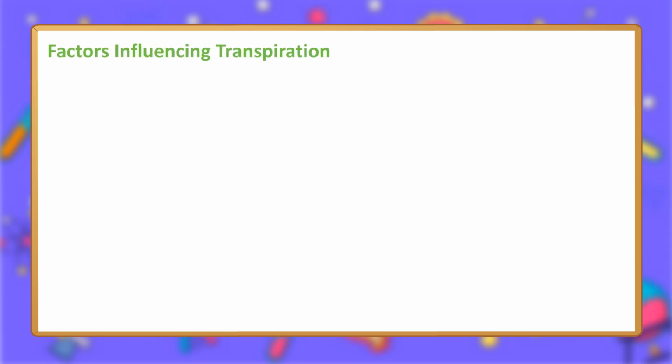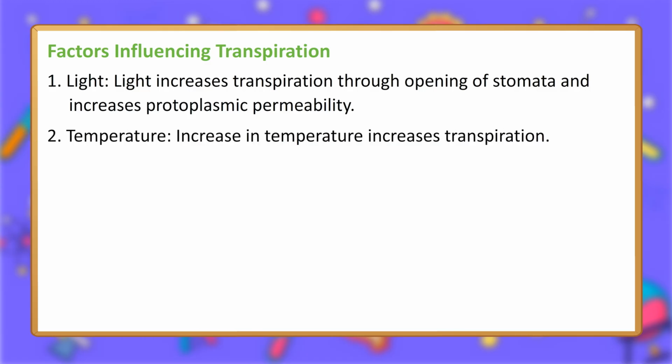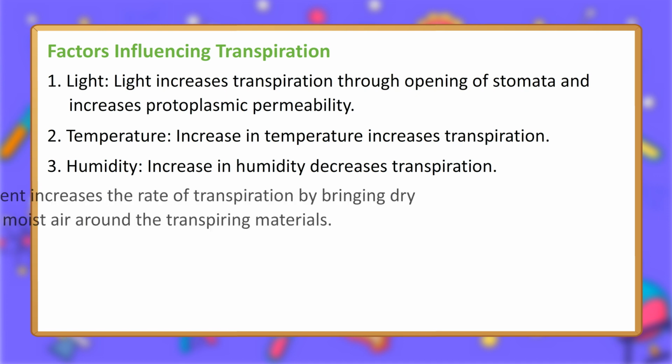Factors influencing transpiration. 1. Light. Light increases transpiration through opening of stomata and increases protoplasmic permeability. 2. Temperature. Increase in temperature increases transpiration. 3. Humidity. Increase in humidity decreases transpiration.